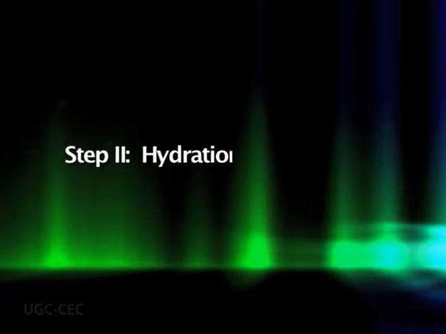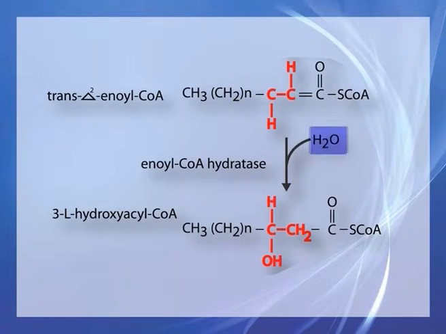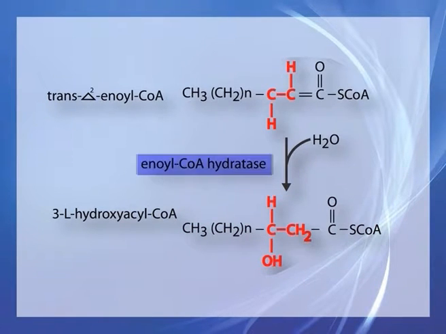Step second is hydration of enoyl coenzyme A. In this step, 1 molecule of water is added to the double bond of the trans delta 2 enoyl coenzyme A to form the stereoisomer of beta hydroxyacyl coenzyme A. The reaction is catalyzed by enoyl coenzyme A hydratase or crotonase.